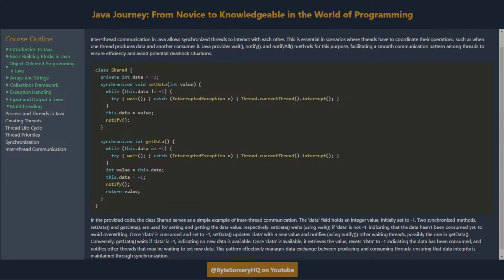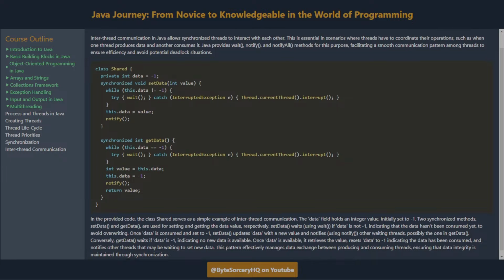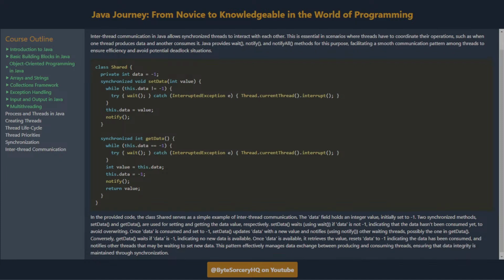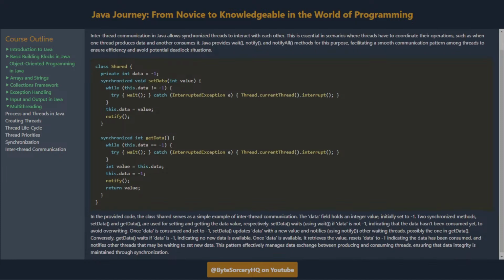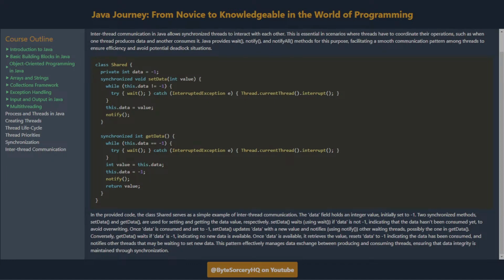Conversely, getData waits if data is -1, indicating no new data is available. Once data is available, it retrieves the value, resets data to -1, indicating the data has been consumed, and notifies other threads that may be waiting to set new data. This pattern effectively manages data exchange between producing and consuming threads, ensuring that data integrity is maintained through synchronization.